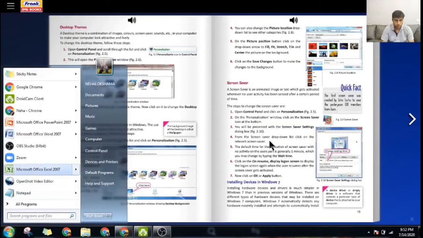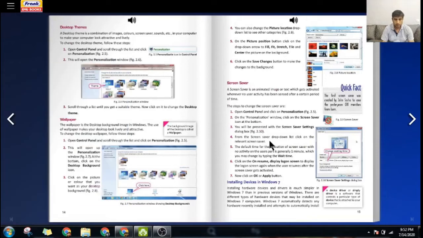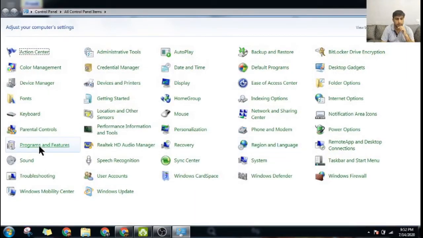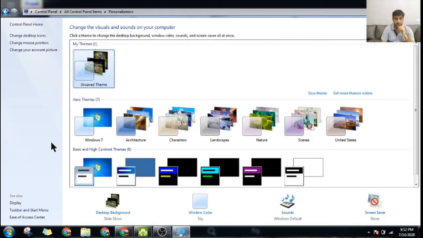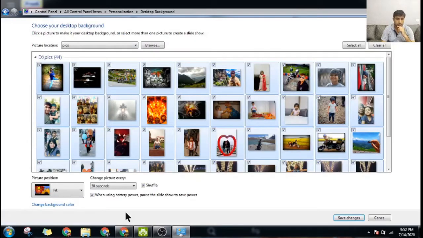I will go to control panel, and in the control panel I will go to the personalization section. Yes, there is personalization. In the personalization section, you see there is a desktop background here. Now in the desktop background, if you see on the top here, right now, picture location. In the picture location I have created a folder called pics that is in my computer already.